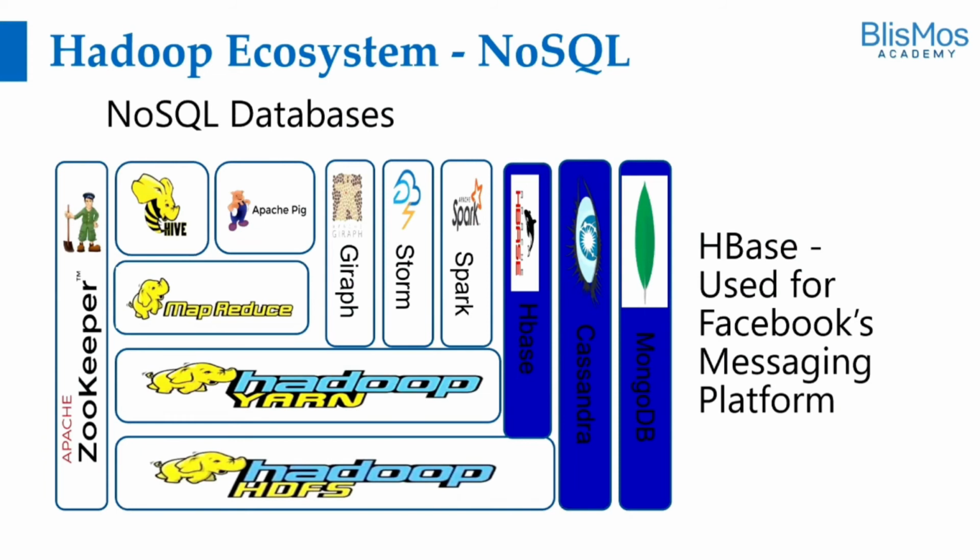We do have NoSQL databases like HBase, Cassandra, and MongoDB. They are different from SQL databases, but not exactly like HDFS storage. We can say NoSQL databases are special types of databases for storing key-value pairs or document-based storage, all these things. We'll see them at a high level as a part of this course.